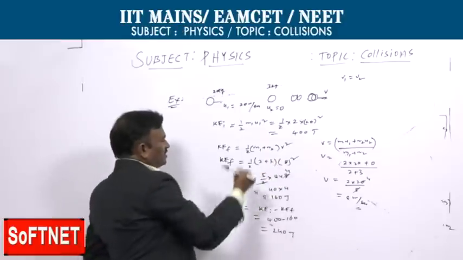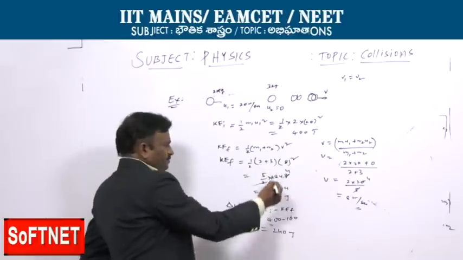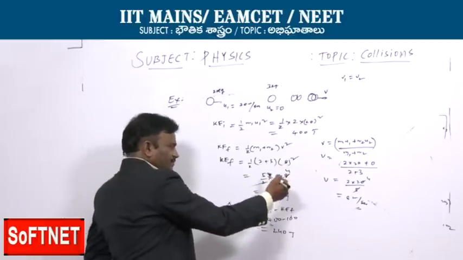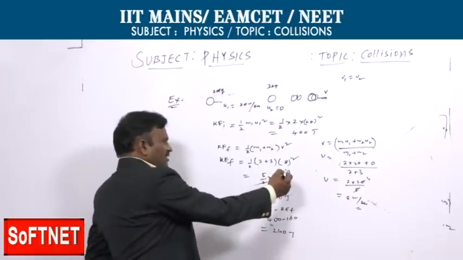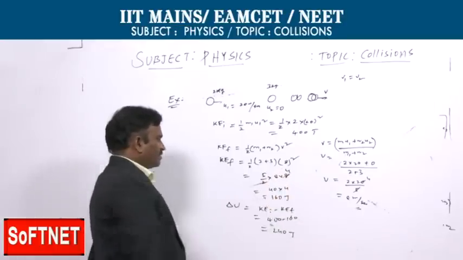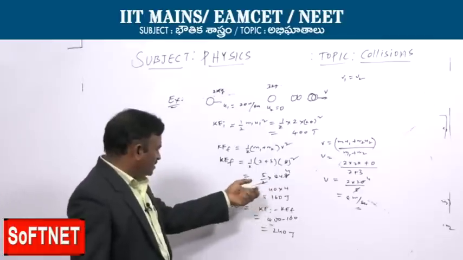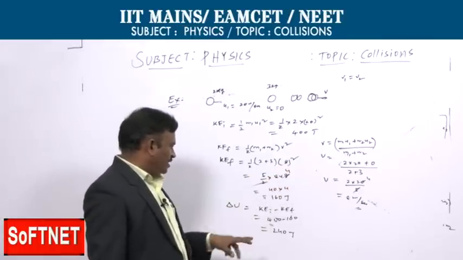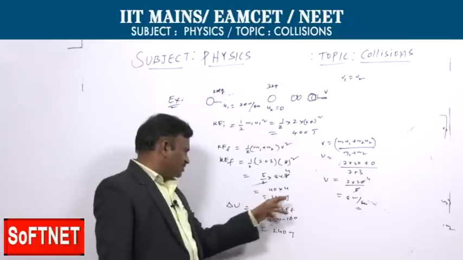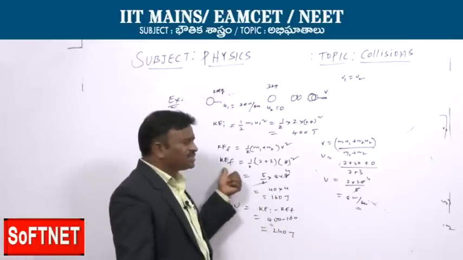Substituting in place of v, half into 5 into 8 into 8 gives 5 eights are 40, 40 into 4 is 160 joules of energy, the final.